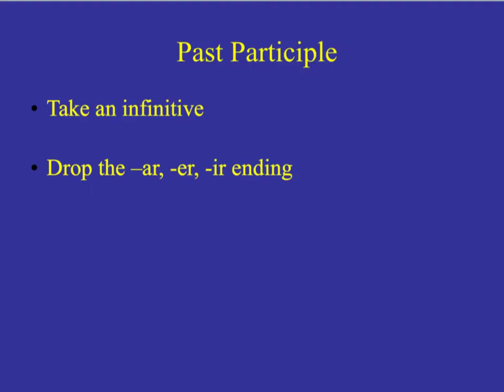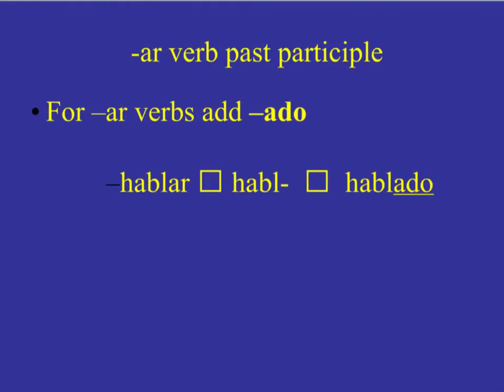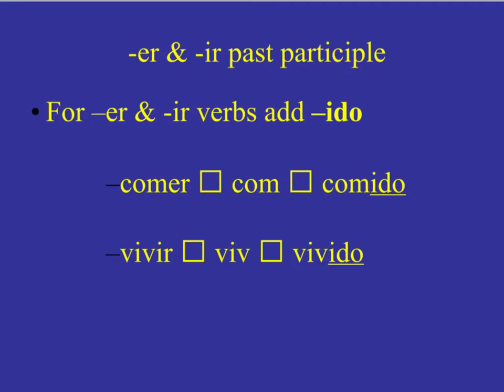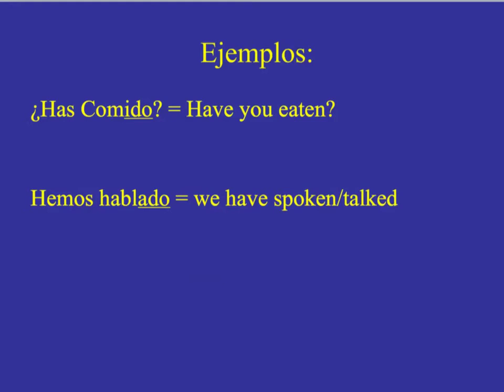To form a past participle, you start with an AR, ER, or IR verb, and then of course you drop off the AR, ER, and IR ending. For AR verbs, you add ado, so a verb like hablar would become hablado. For ER and IR verbs, you add ido, so comer would become comido, vivir would become vivido. So there's only one form of the verbs. You change haber before it, again, to say who's doing the action. Has comido, have you eaten? Hemos hablado, we have spoken or talked.